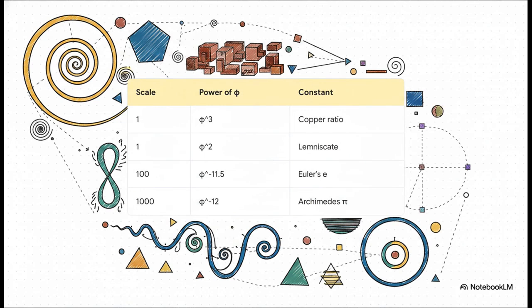Let me walk you through this massive aha moment, because it's pretty overwhelming in the best way. Purely by scaling powers of phi, we get the copper ratio from phi cubed. We get the Lemniscate constant from phi squared. But when we scale the negative powers, it gets even crazier. To put it in perspective, 100 times phi to the negative 11.5 yields Euler's e. 1,000 times phi to the negative 12 produces Archimedes' pi. The sheer volume of famous constants born directly from phi is visually and conceptually breathtaking.